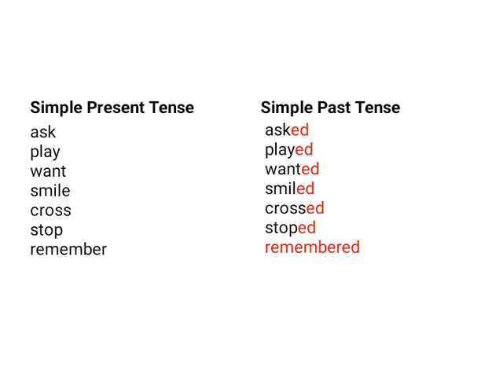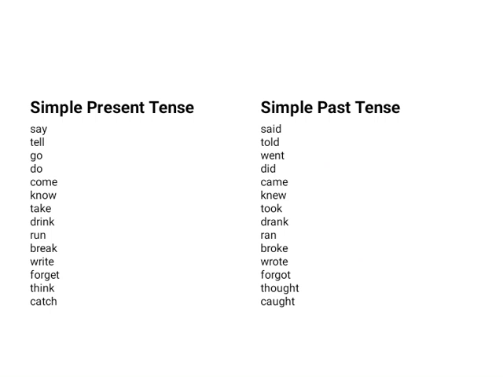Say, said. Now here said is a simple past tense used to indicate an action that was completed in the past. Tell, told. Go, went. Do, did. Come, came.